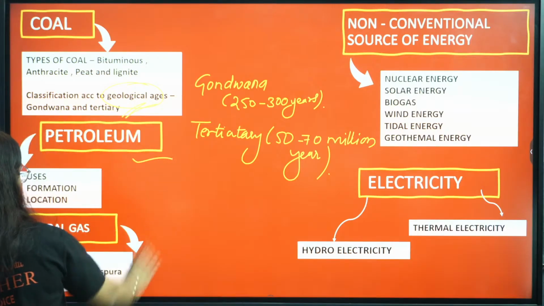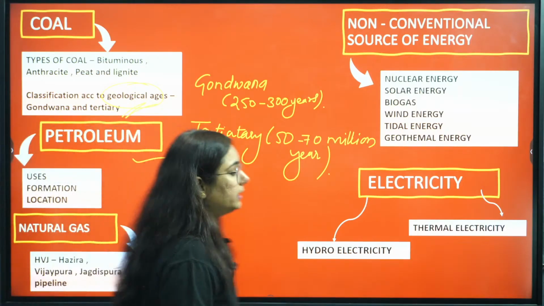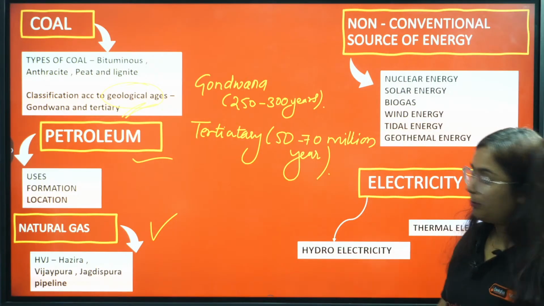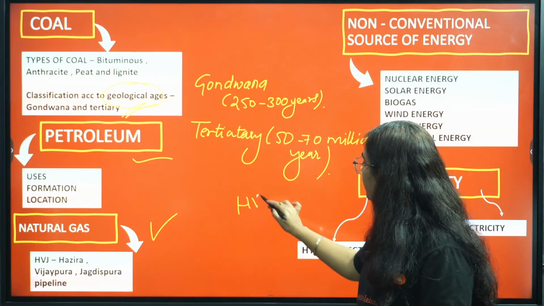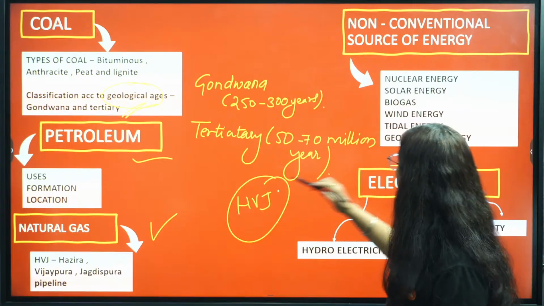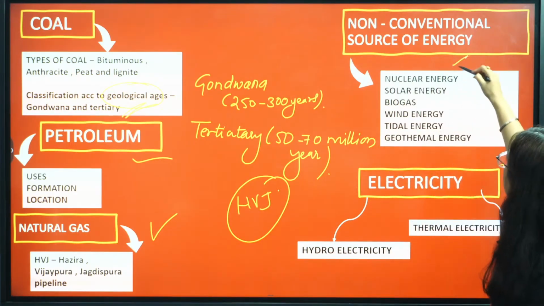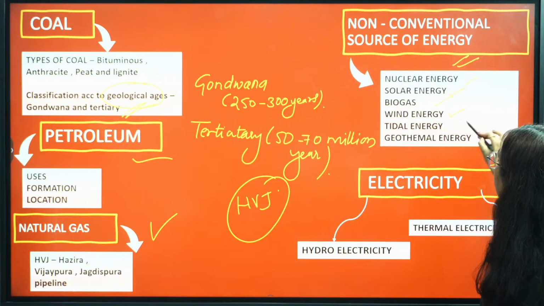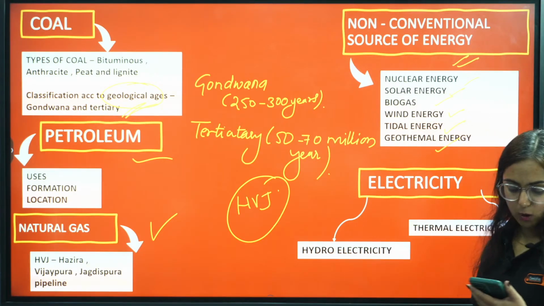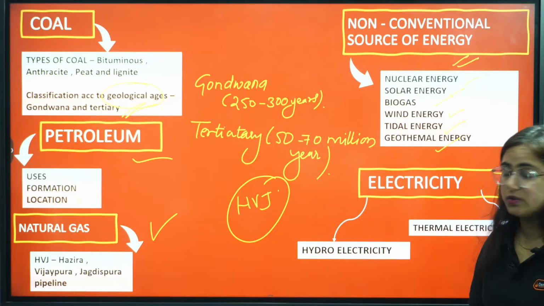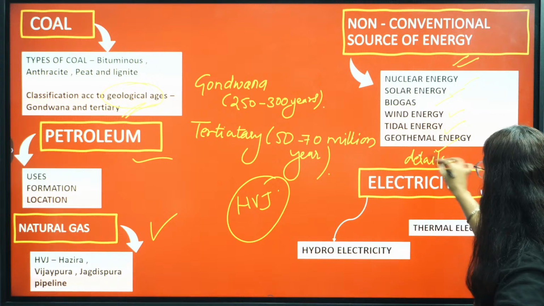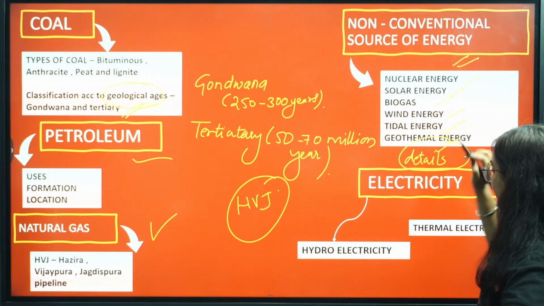Then if we talk about petroleum, then we have natural gas, in which important one is to remember about HVJ pipeline, okay. Non-conventional sources of energy are listed: nuclear energy, solar, biogas, wind, tidal, geothermal. I guess all of you guys know the meaning of these sources of energy. Details are given in your book, and if you still have any doubt, just ask me right now.